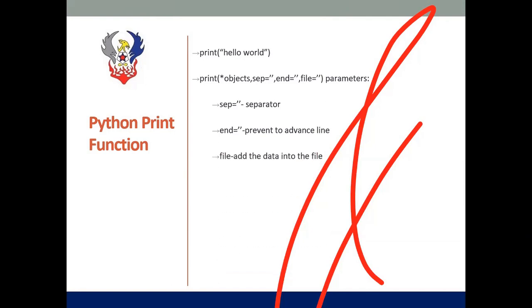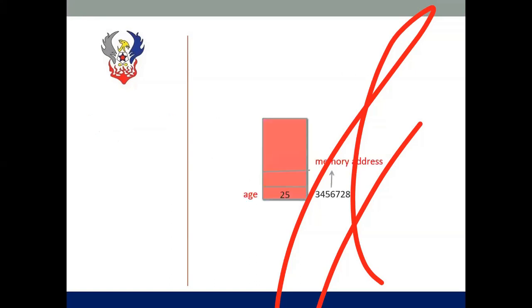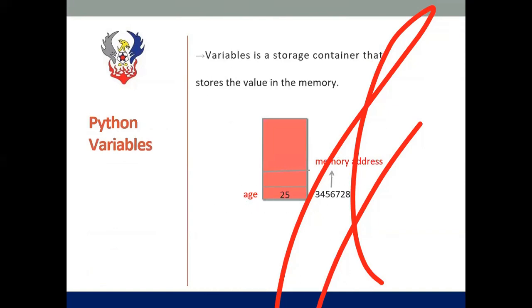And then the file parameter, it is used to add some data in a certain file. So when you're working with file handling in Python, you can make use of the file parameter. What it will do is whatever data you want to add in a certain file in your system, you can make use of the file parameter. So next we are moving on to the Python variables.